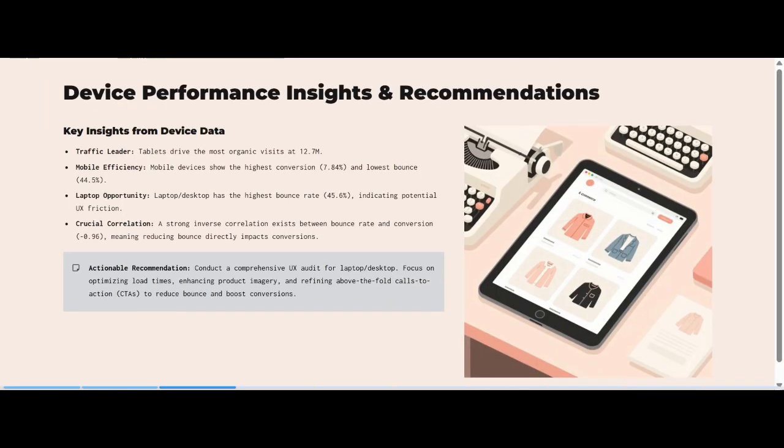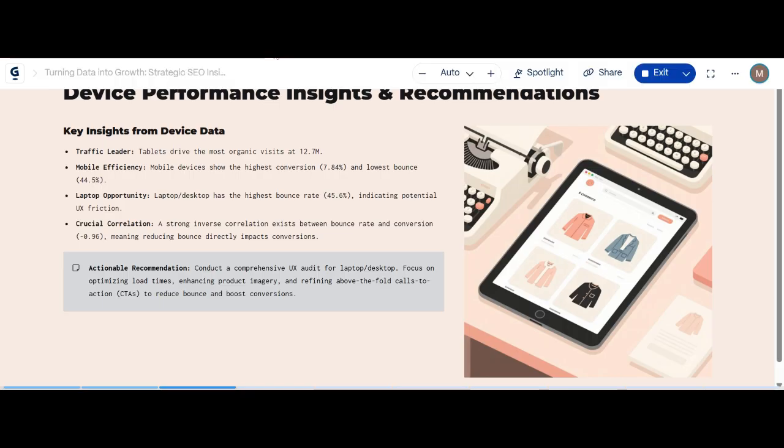So I looked at device performance insights and also gave recommendations. We look at the traffic leader, where tablets drive the most organic visits at 12.7 and more efficiency. Mobile efficiency: mobile devices show the highest conversions at 7.84 and the lowest bounce at 44.5. The laptop opportunity: they had the highest bounce rate at 45.6, and this indicates potential UX friction.